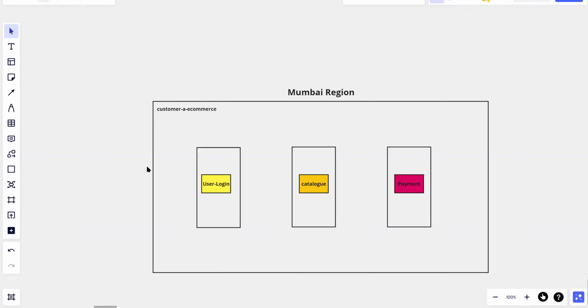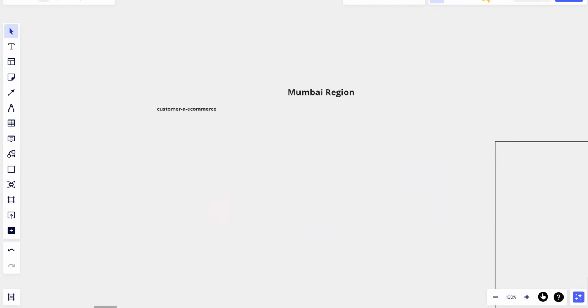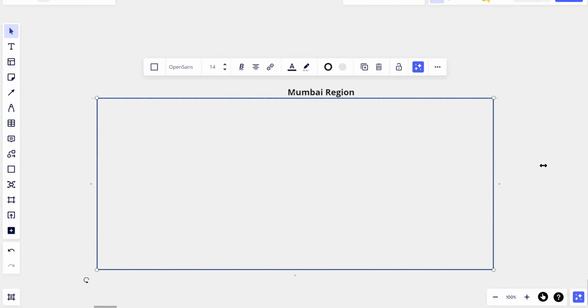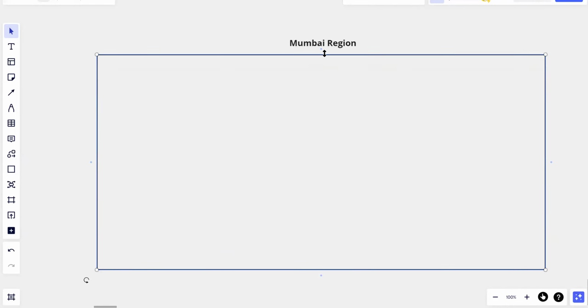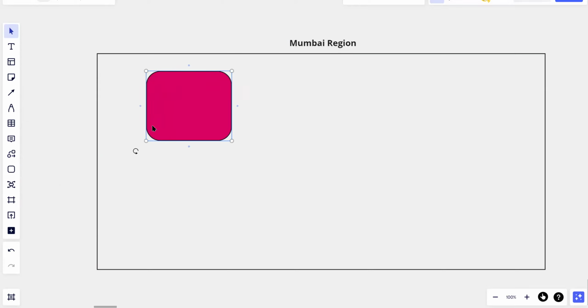Not just Amazon, almost all the cloud providers. So we are not going to host our infrastructure directly in a region. Instead, we have something called zones. Amazon has taken Mumbai as a physical region or a geographical location. Amazon selects some different locations, which are not really close to each other, but they are very closely tied in their data centers, which have a very huge network. For example, Amazon has three different data centers in three different places.